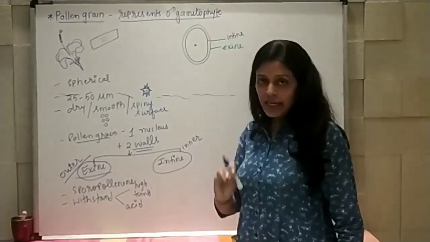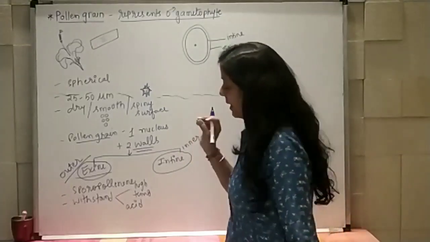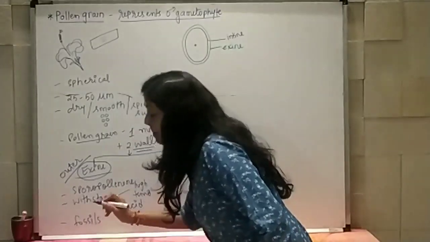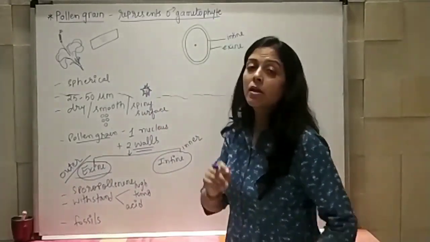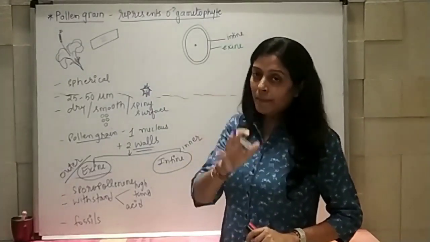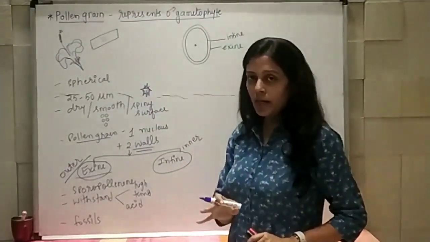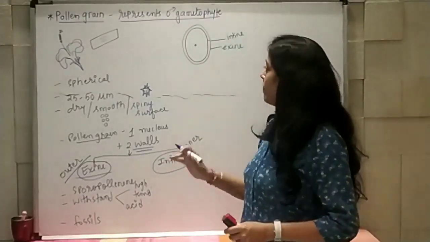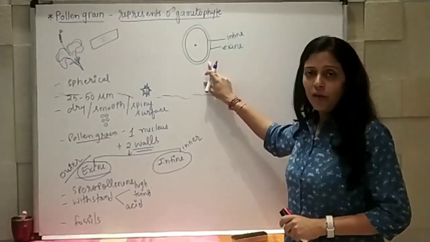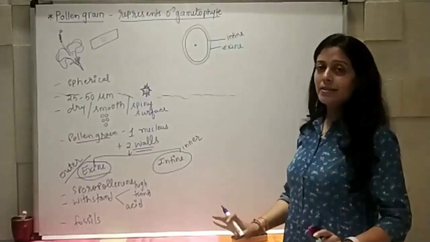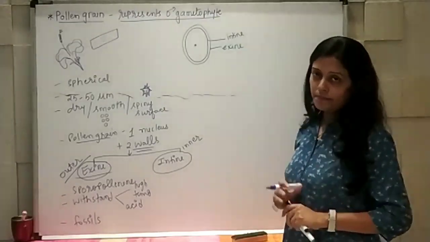And because of this nature, pollen grains can remain as fossils. They can be preserved as fossils for several years. Whether temperature becomes high or low, or there is an acid attack or anything else, the outer layer is so tough that the internal structure will remain as it is in the preserved form.